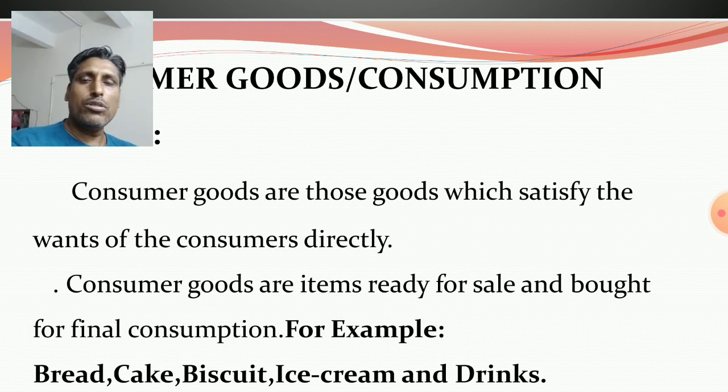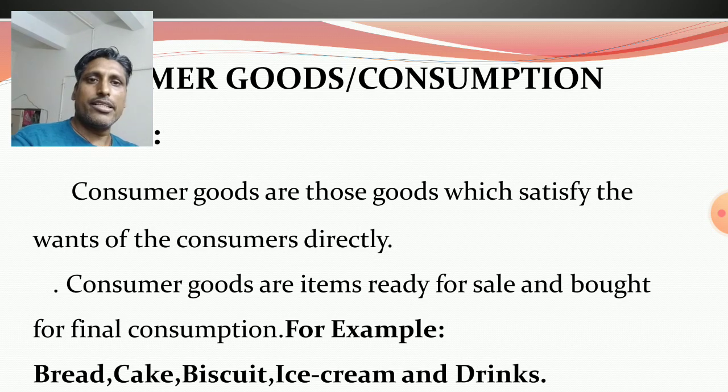Consumer goods fulfill the needs of the end users. The end users are the consumers, and the consumers purchase the final goods from the market to fulfill their desires and needs.